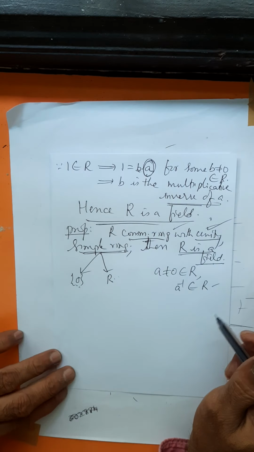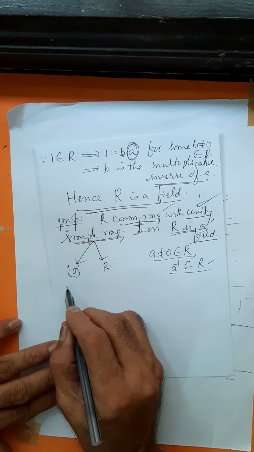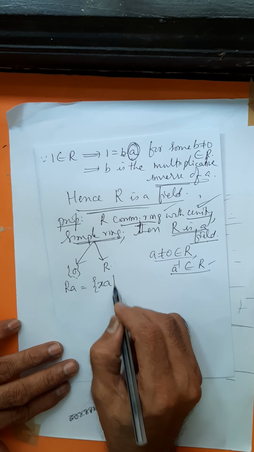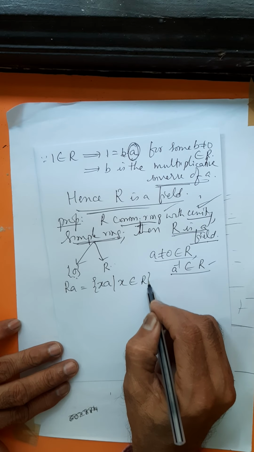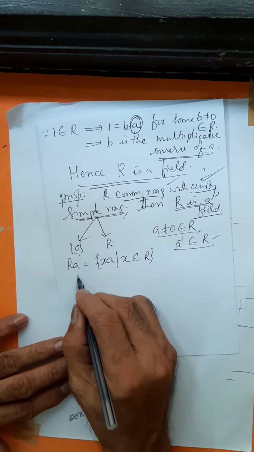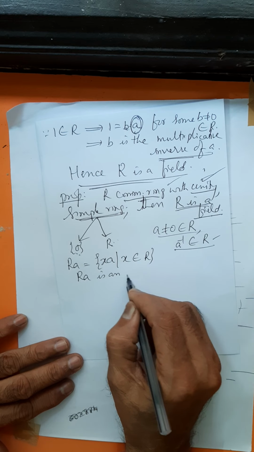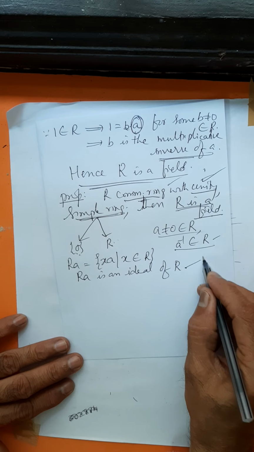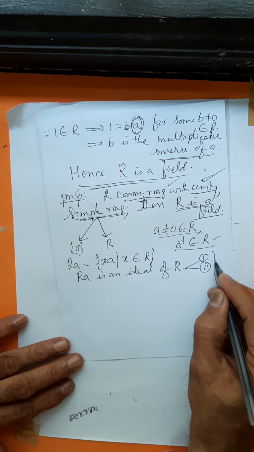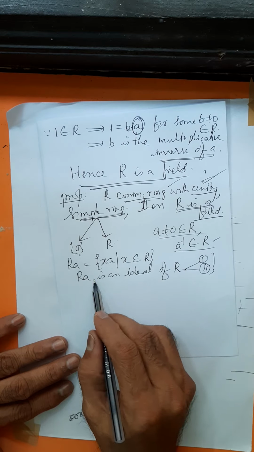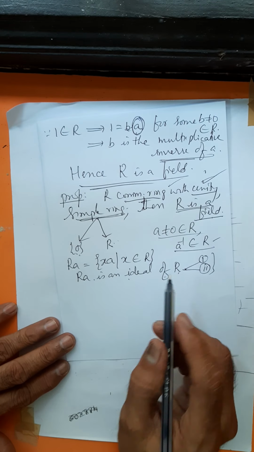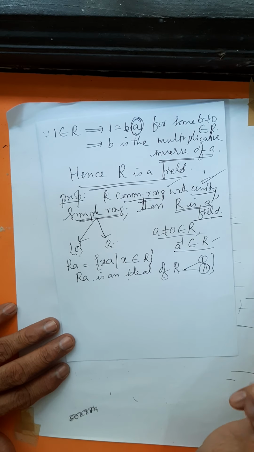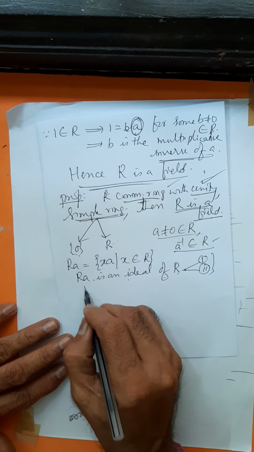Okay? In order to do this job, you have taken a set, namely RA. What is the set RA? The set of all elements of the form XA, where X belongs to R. First, you are proving that RA is an ideal of R, by checking condition 1 and condition 2 of the ideal definition. After proving that RA is an ideal of R, what is your claim? Every ideal of R is either R or 0. But you are taking RA to be a non-zero ideal.